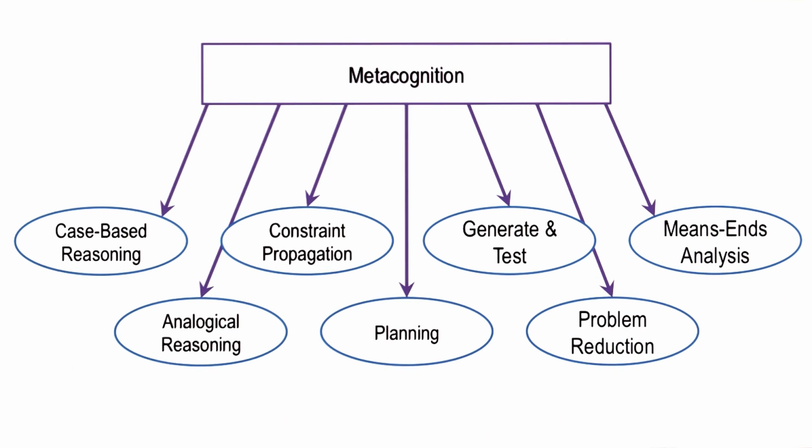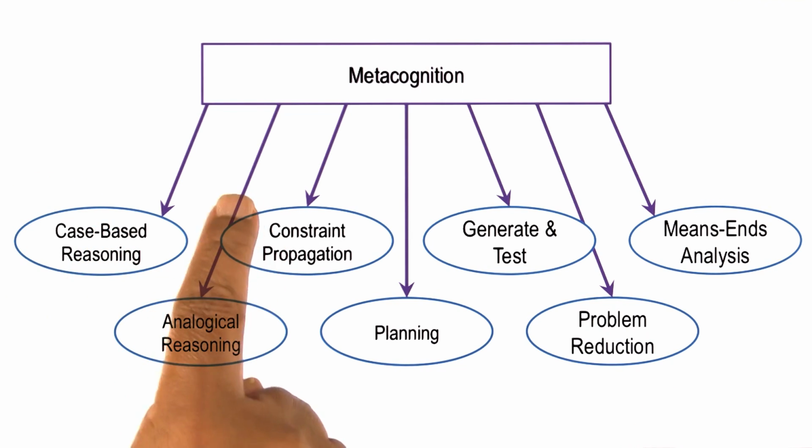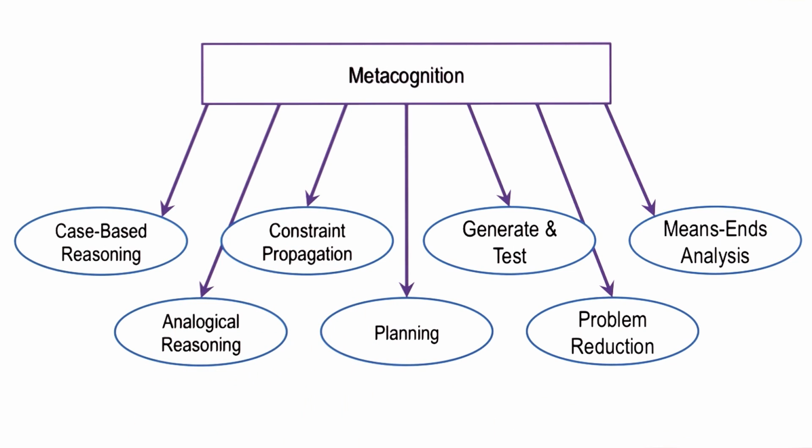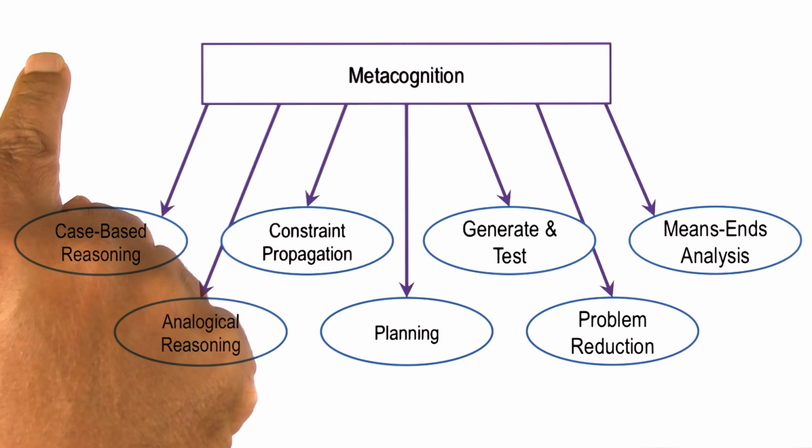This is the problem of strategy selection, and metacognition helps with strategy selection. Given a problem, and given that all of these methods are available to the agent to potentially address the problem, metacognition may select between these methods using several criteria. First, each of these methods requires some knowledge of the world. For example, case-based reasoning requires knowledge of cases, constraint propagation requires knowledge of constraints, and so on. Metacognition may select one particular method depending on what knowledge is exactly available for addressing that specific input problem.